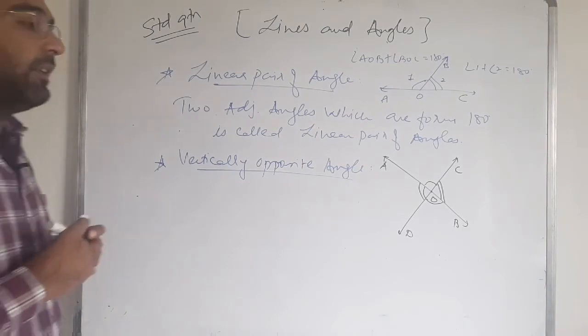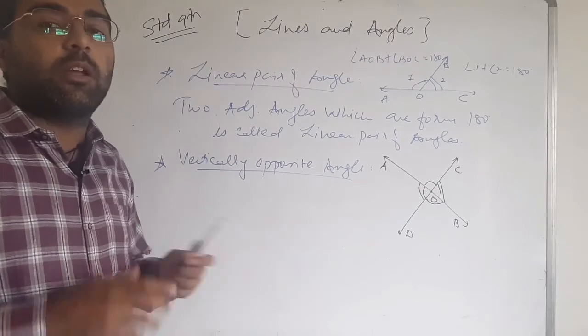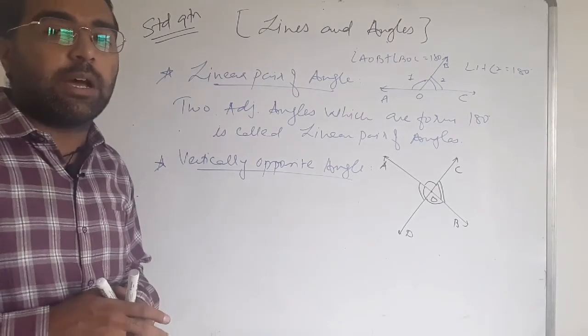We call them vertically opposite angles, and vertically opposite angles are always equal.